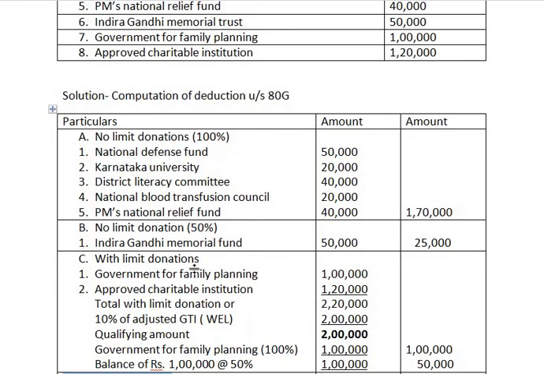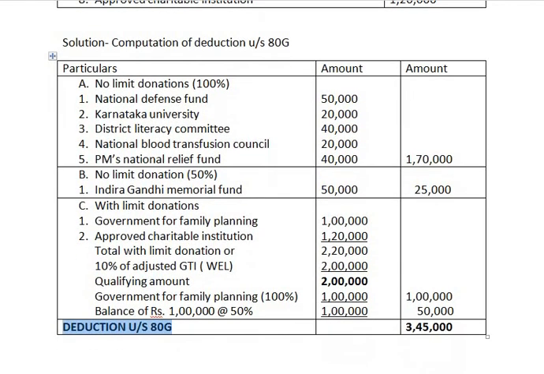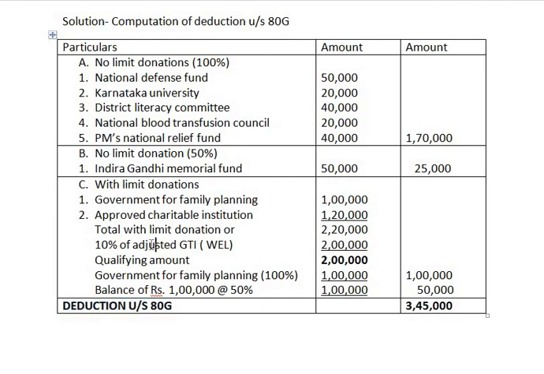So first you have to take both the donations, total them, then compare this total with 10% of adjusted GTI. Whichever is less is the qualifying amount of donation. So 2 lakh is the qualifying amount of donation. This 10% of adjusted GTI, gross total income, is given to us as 20 lakh rupees. No adjustment is given, therefore gross total income itself is the adjusted gross total income. So 10% of 20 lakh comes to 2 lakh. 2,20,000 or 2 lakh, whichever is less. So the qualifying amount is rupees 2 lakh.